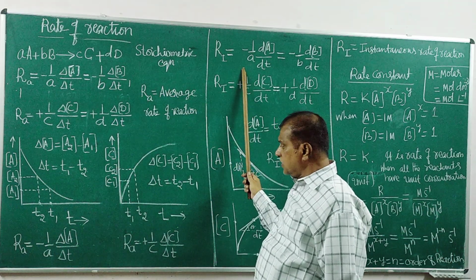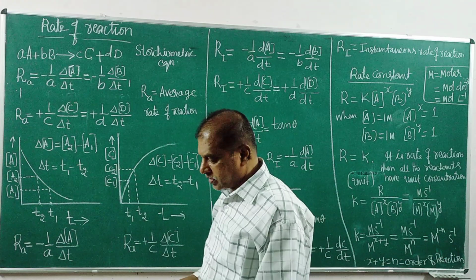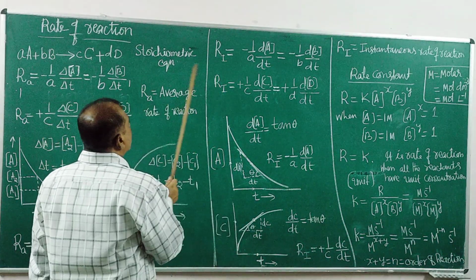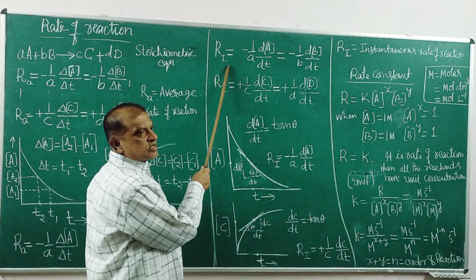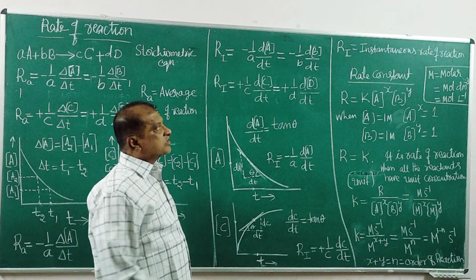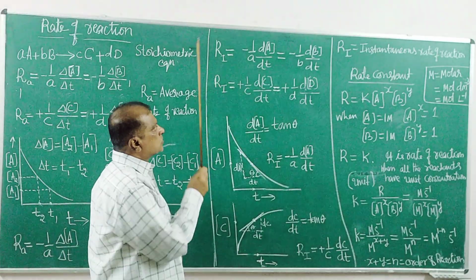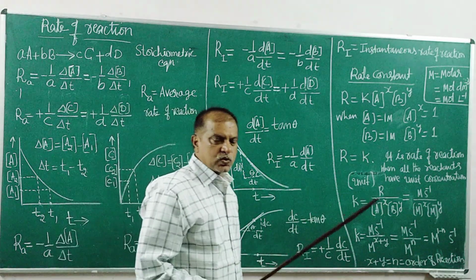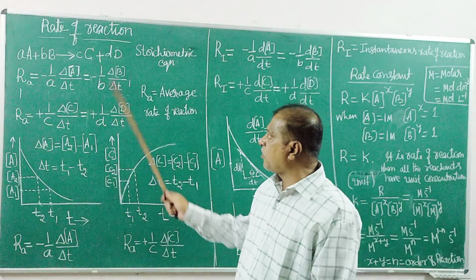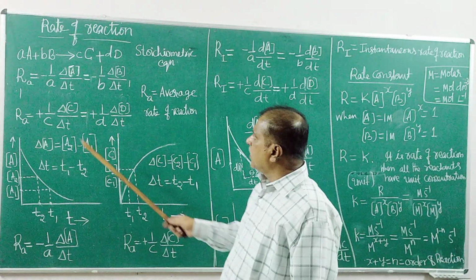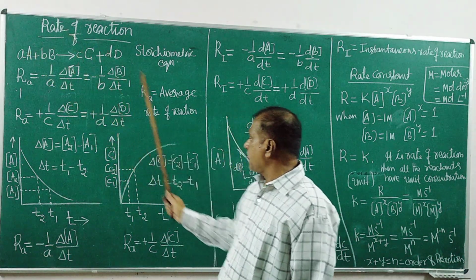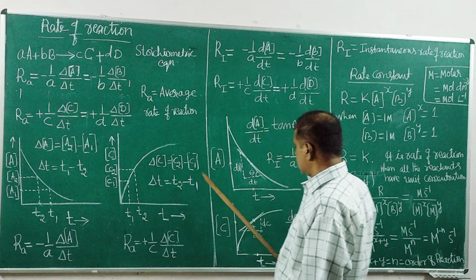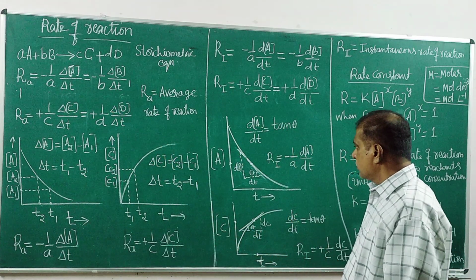Now the differentiation is of very special importance. Here Ri, it is Ra. Ra means instantaneous rate of reaction. What does it mean? It is the same graph, same set of values. In the experiment we have performed, we are monitoring the concentration of A, the same graph, or monitoring the concentration of C, the same graph like this.